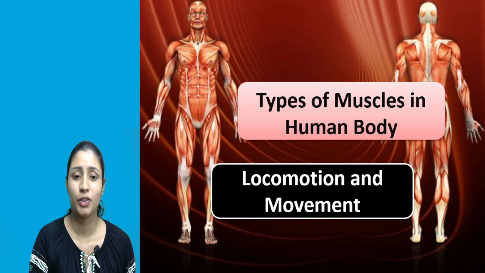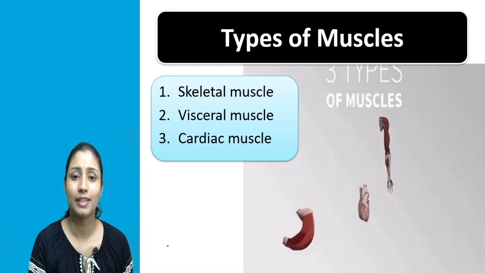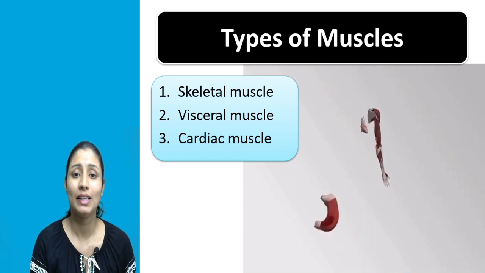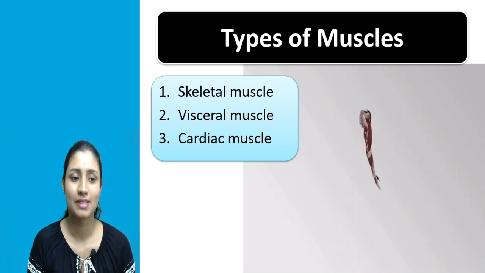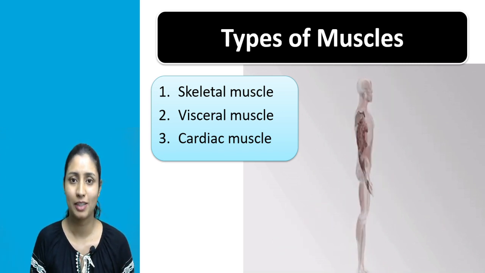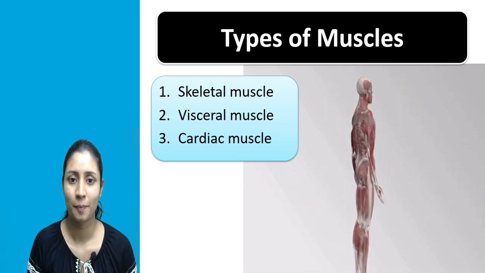So in human beings, in order to show locomotion and movement, they have specialized structures, and these structures are nothing but the muscles. In human beings, a total of three types of muscles are there: the first one is skeletal muscle, the second one is visceral muscle, and the third one is cardiac muscle.